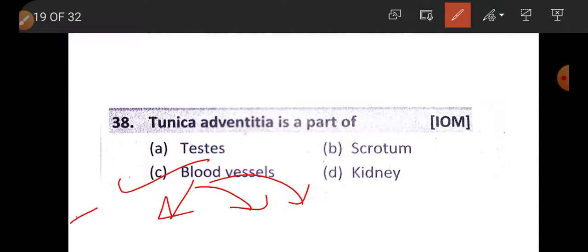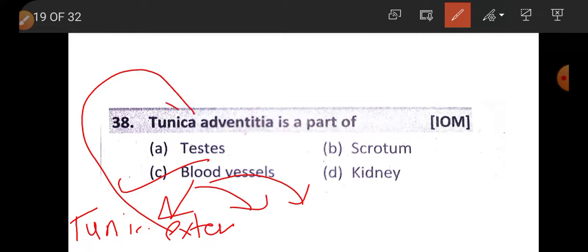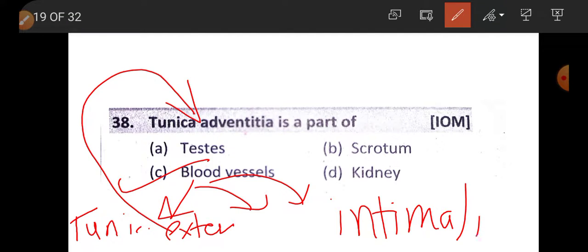Outer: tunica externa, also called tunica adventitia. Inner: tunica intima or tunica interna. Middle: tunica media. The tunica adventitia is a part of blood vessel.